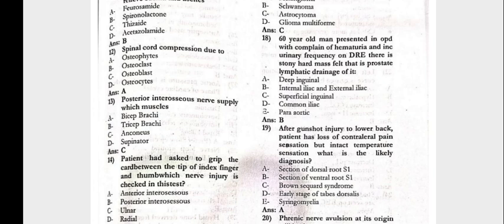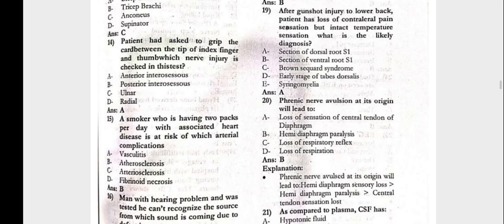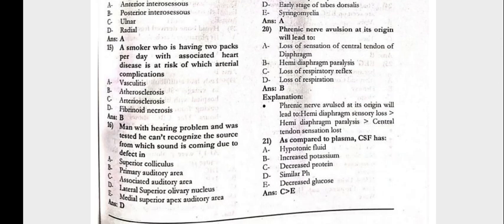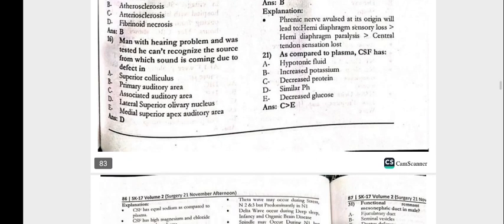Lymphatic drainage of it would be the internal iliac and external iliac. After a gunshot injury to the lower back, the patient has loss of contralateral pain sensation but intact temperature sensation. Likely diagnosis, the section of the dorsal root S1. Phrenic nerve avulsion at its origin will lead to hemidiaphragm paralysis. 21, as compared to plasma, CSF has decreased protein.